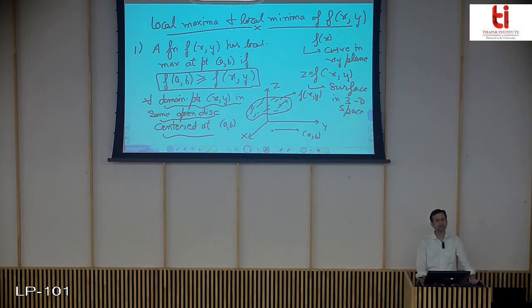So according to this, if I have some maximum about this point AB on the surface f(x,y), then the value of the function at AB must be greater than or equal to every other function value corresponding to points in some open disk about this point AB. I must have f(a,b), the value of the function at AB, greater than every other value of the function for all xy that lie in this open disk around the point AB.